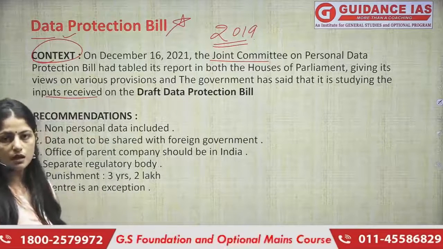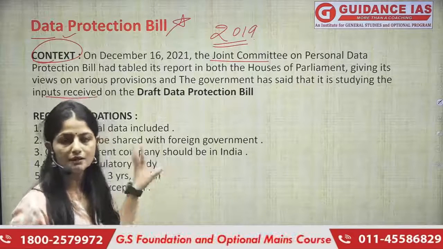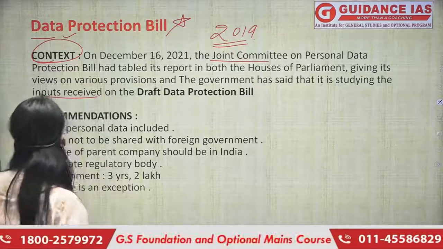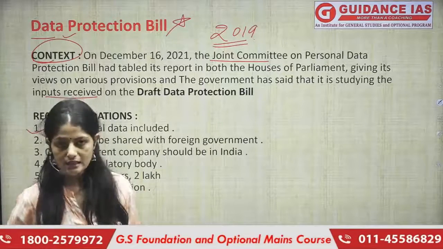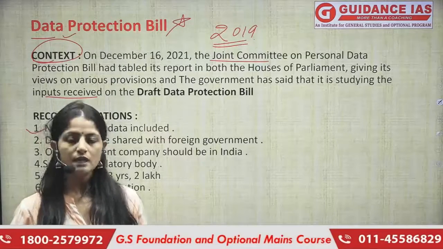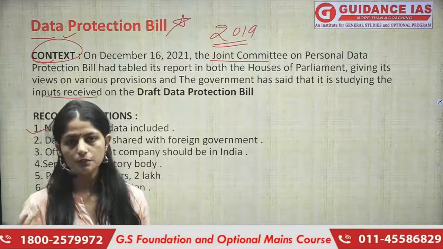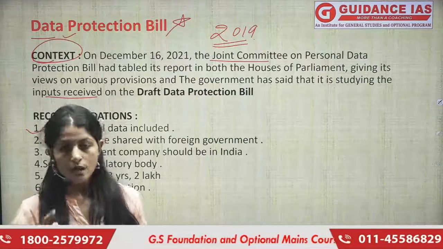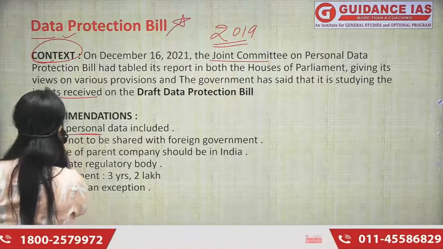Now, what is important for us to understand is what are the recommendations given by this committee. Okay, let us directly jump to the recommendations. The first recommendation was non-personal data included. So initially, when we tabled it in 2019, we only included the personal data, which is that the personal data should not be stolen, or there are certain provisions regarding the personal data only. The personal data could be our name, could be our address. Those are the personal data. But now that non-personal data has also been included.